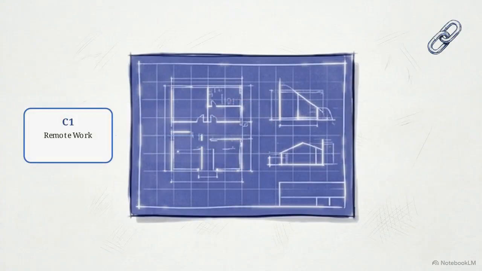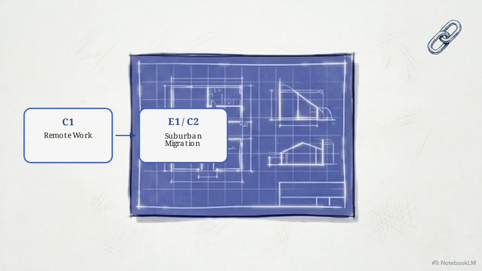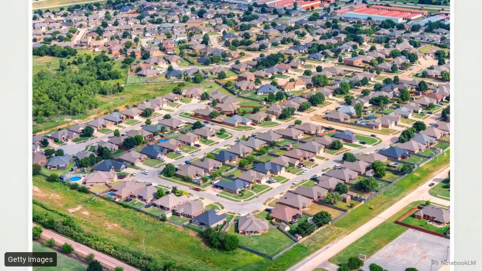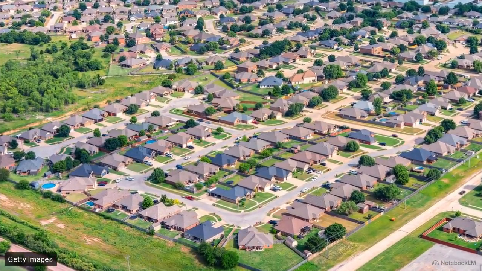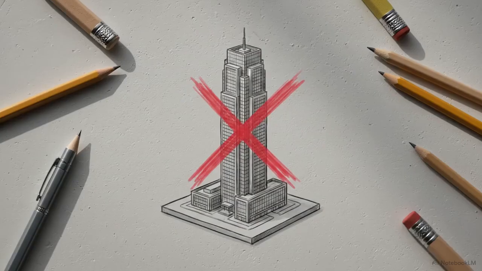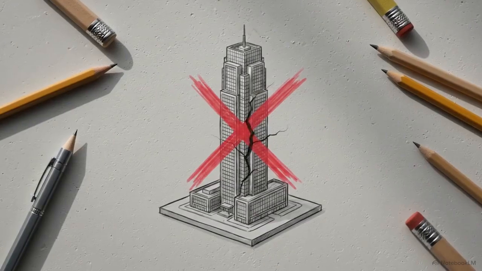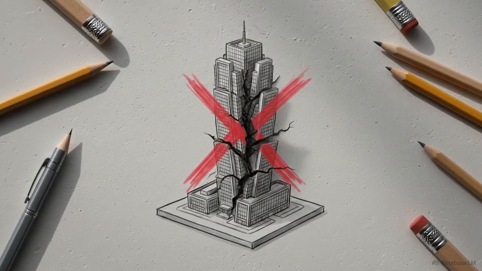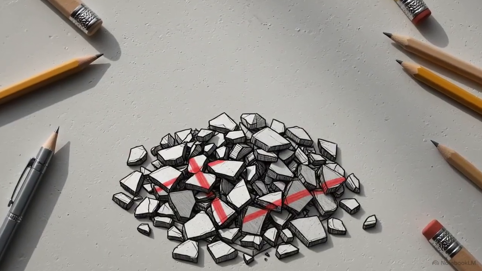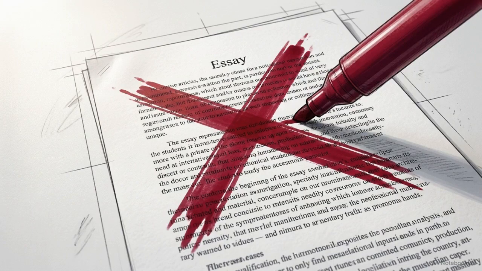Consider telecommuting. Remote work causes employees to migrate to suburbs. That migration immediately becomes a new cause, driving up housing demand. This sudden population influx into suburban neighborhoods causes local housing prices to surge. In turn, those surging prices trigger the displacement of lower-income families who can no longer afford the area. Choosing the wrong macrostructure breaks the essay's logic, because the written form must accurately reflect the mathematical reality of the variables being analyzed.